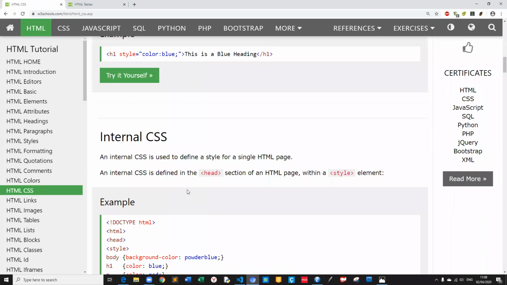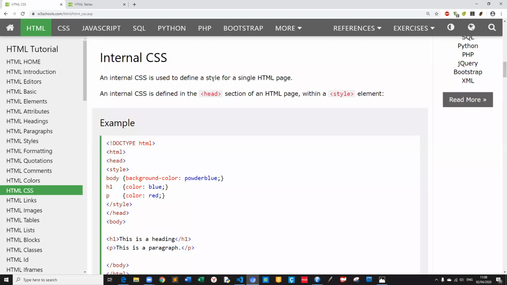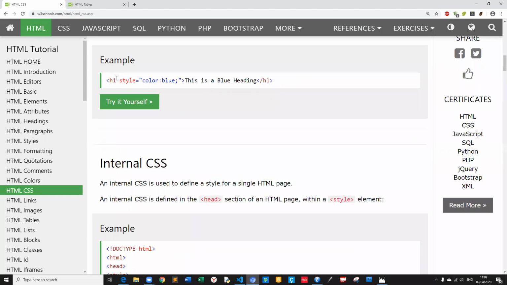But internal CSS is used to define a style for a single HTML web page, a single page. An internal CSS is defined in the head section of an HTML page within a style element. Look, here it also starts from the style, the tag.